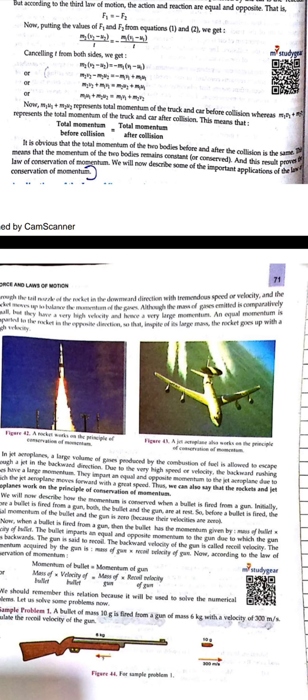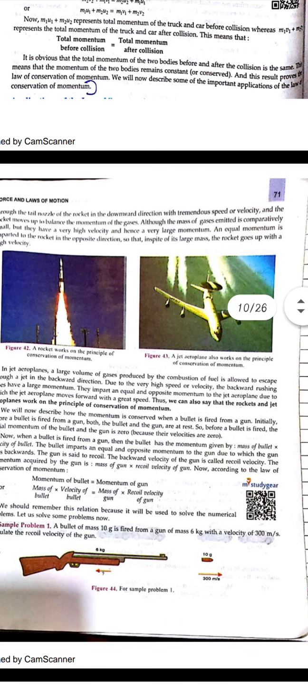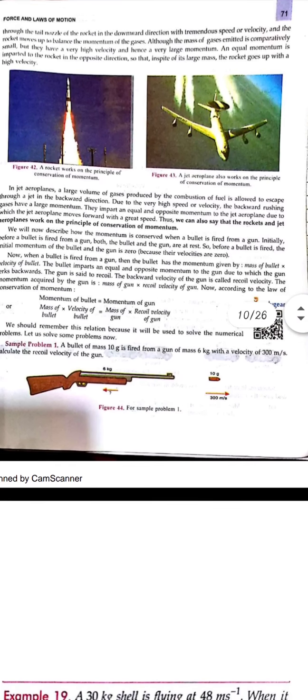A rocket works on the principle of conservation of momentum, and jet planes also work on the principle of conservation of momentum. Here the gases expelled from the rocket will have some momentum, and the body of the rocket which is moving upward will also have some momentum. So together the momentum should be conserved. So this is the working principle of conservation of momentum.